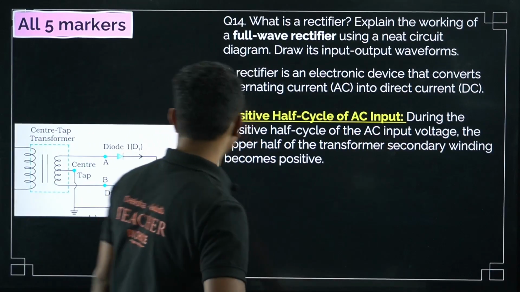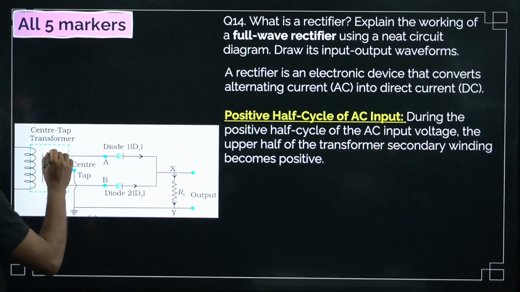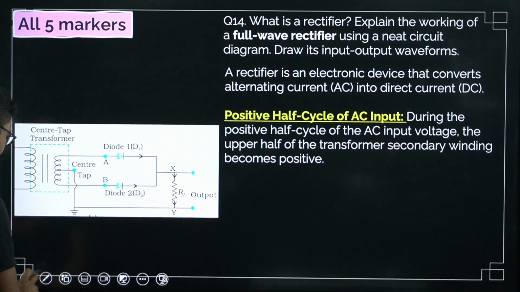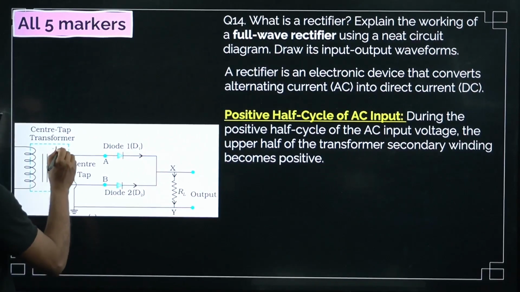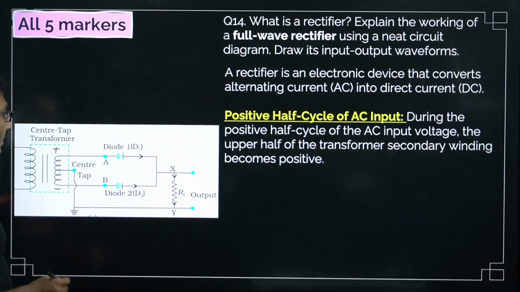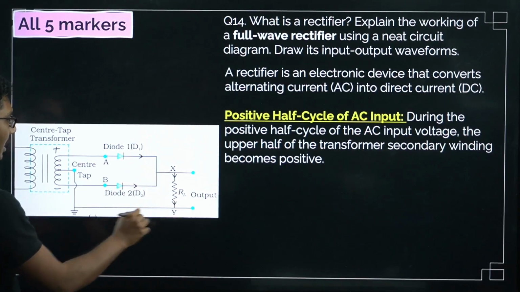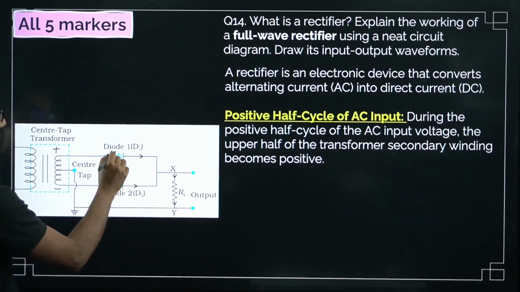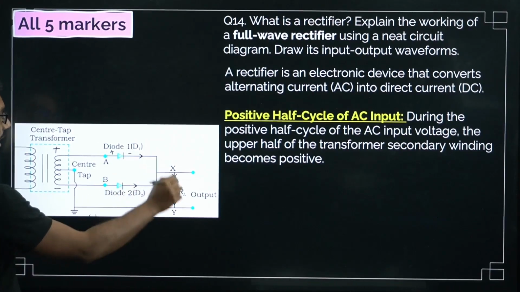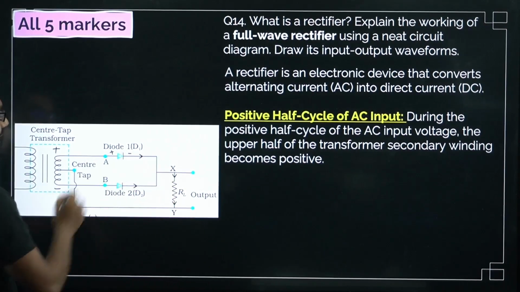During the positive half cycle, when this part is positive and the below part is negative, this diode has this side positive and this side negative. So the diode conducts current, so diode D1 is on.